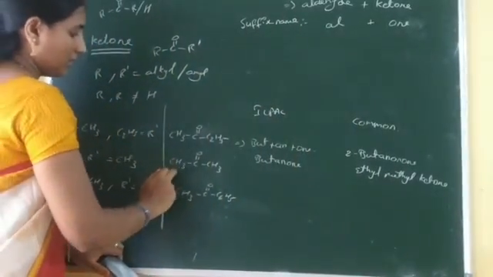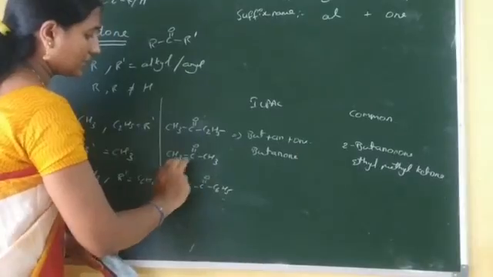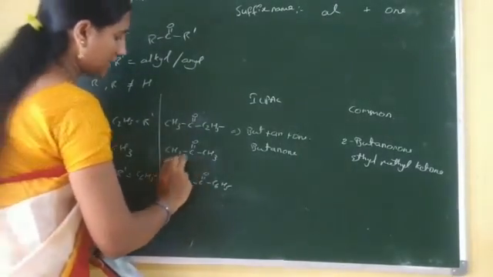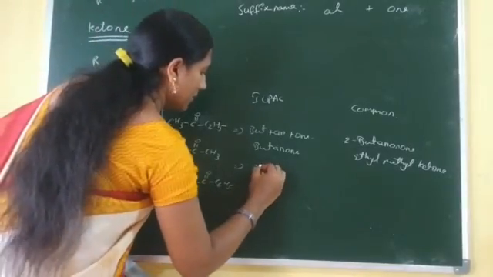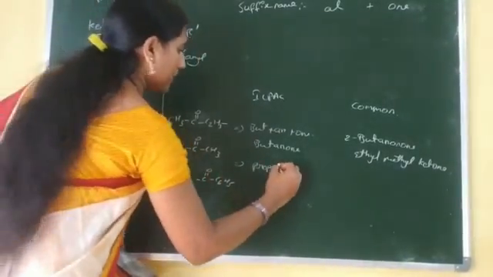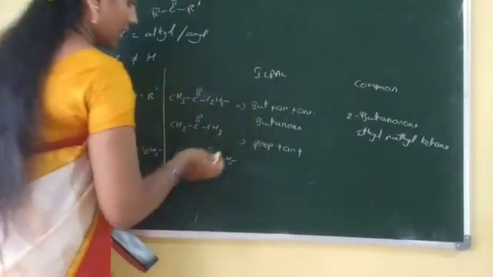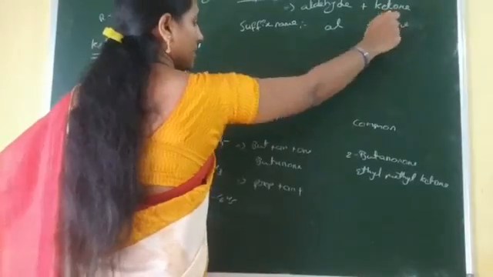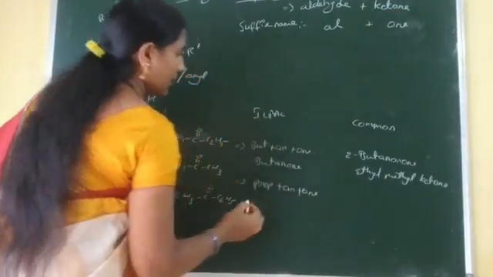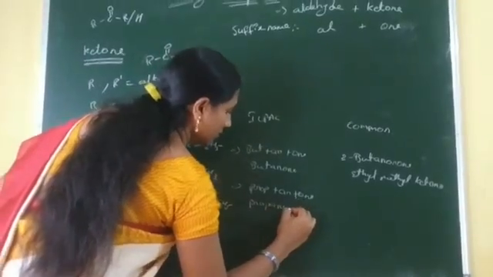Now let us discuss another compound. This compound has 3 carbons, which indicates prop. The primary suffix is -ane, and the secondary suffix, the ketone suffix, is -one. The IUPAC name of this compound is propanone.